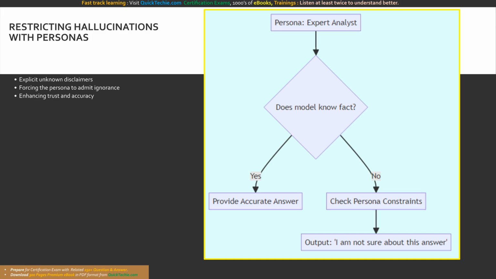fabricating a dangerous lie. This flowchart maps the cognitive safeguard. When the expert analyst persona evaluates a query and realizes it lacks the facts, it checks its persona constraints. Instead of hallucinating, it safely defaults to outputting, I am not sure about this answer.